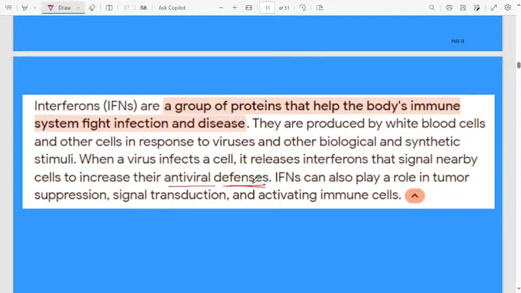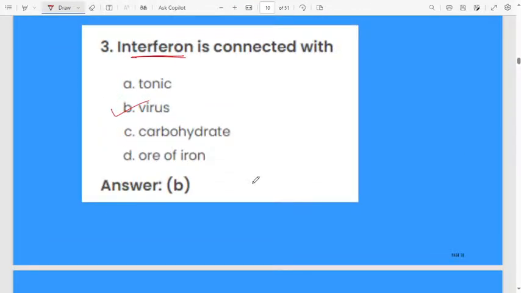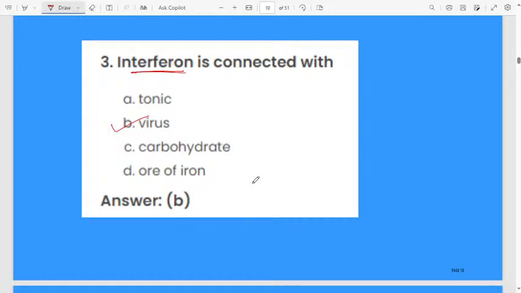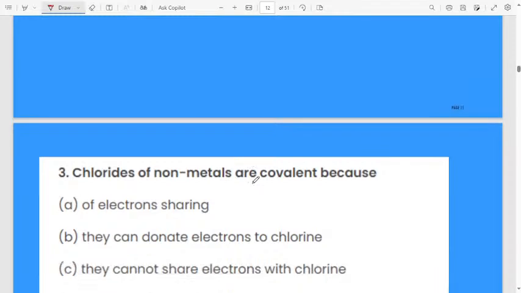IFNs can also play a role in tumor suppression, signal transduction, and activating immune cells. That is the use of interferons. Therefore, the correct answer for this question is that interferon is connected with the virus. That one you have to remember.